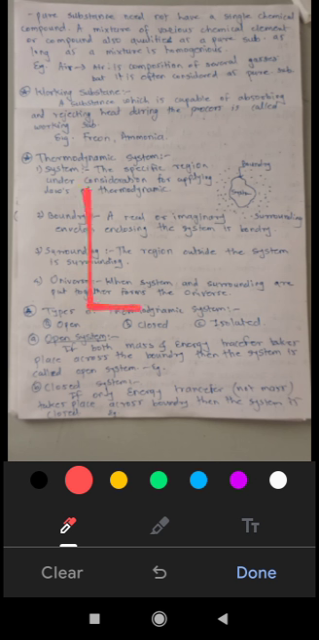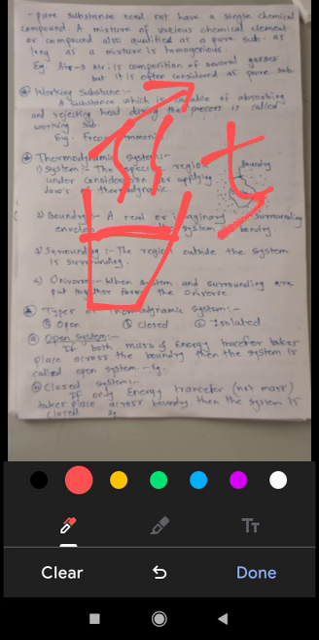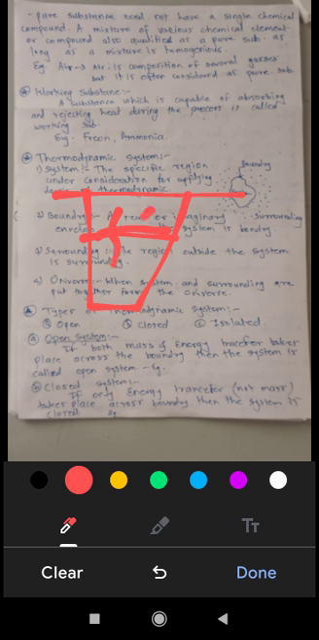Open system is just a cup of tea kept in the atmosphere. It will lose vapor as well as temperature. That means it is giving out mass as well as energy. Therefore this becomes an open system. And what is a closed system? Just cover this face with a lid. Then the water vapor will again condense and fall into the tea, but this tea will cool down. That means energy is transferred but mass does not transfer. Therefore this system is a closed system.